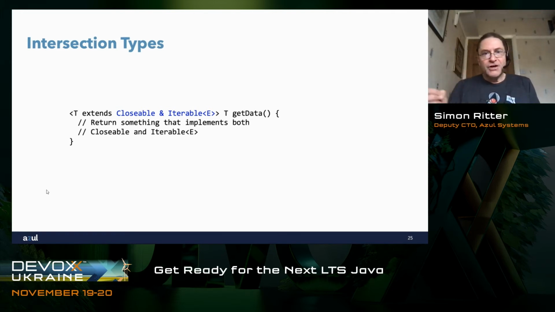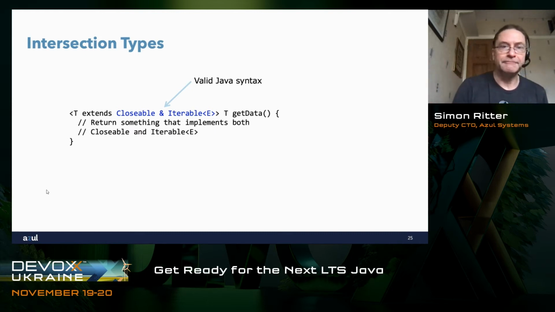Closable and Iterable of type E are both interfaces. They're not classes. So I think they should have used implements rather than extends, but they chose to use extends for both classes and interfaces, so we're stuck with it. Essentially, what they're saying is that the type we get back from getData is some class which implements two interfaces, Closable and Iterable of type E. The important thing here is it's valid Java syntax to say that T extends multiple interfaces.